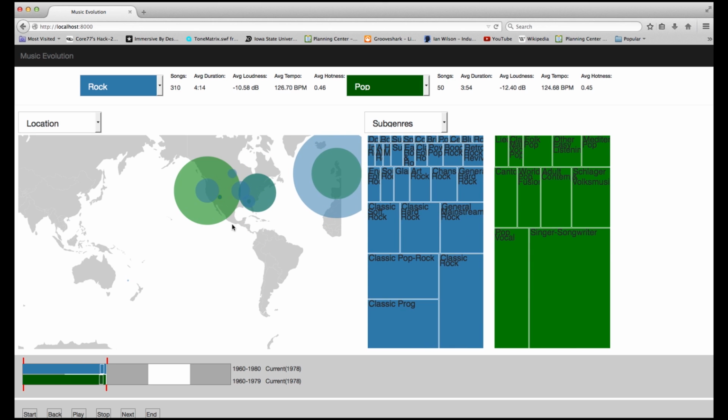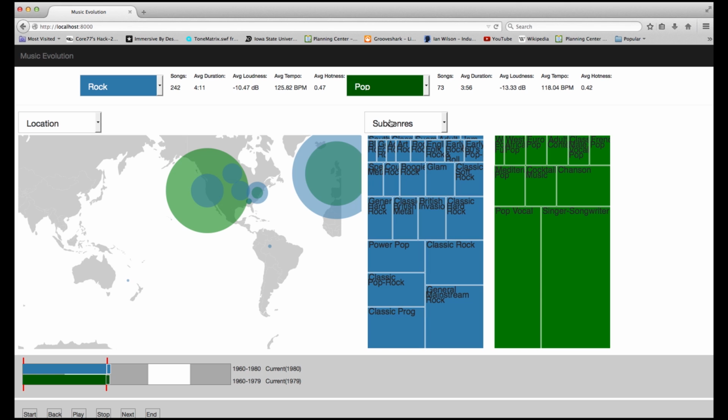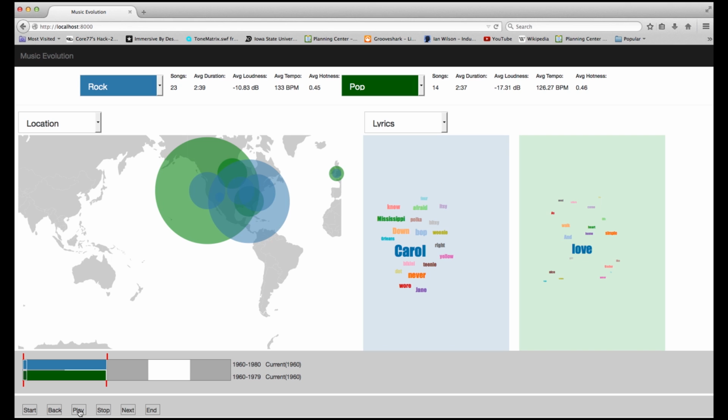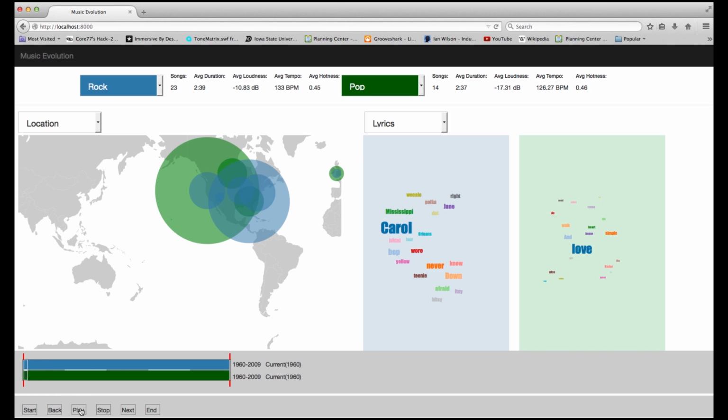One way to explore this question is to look at the most commonly used words in these song lyrics. This can be accomplished through our lyrics view. This view shows the 20 most commonly used words for each genre for the data that we have. As words become larger, it means that they appear more times in songs during that year. Let's watch the whole time range and see if we can't spot a relationship between the most popularly used words and the internationalization of recording songs in these genres.